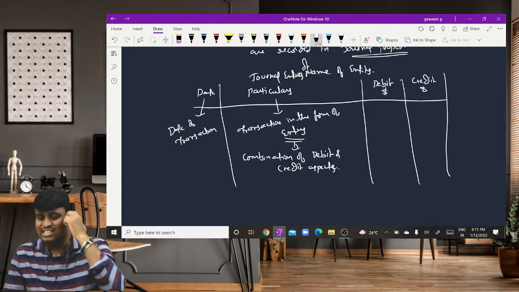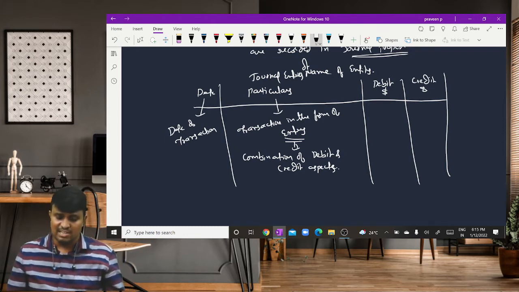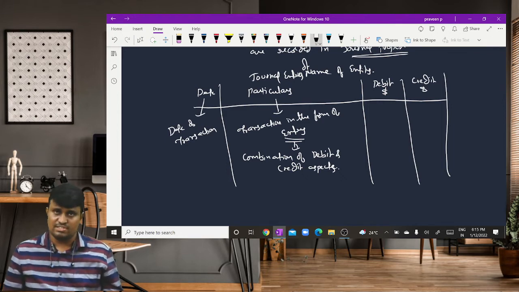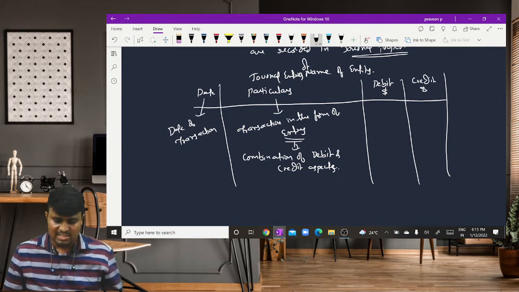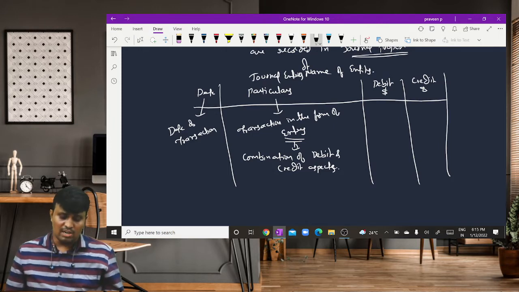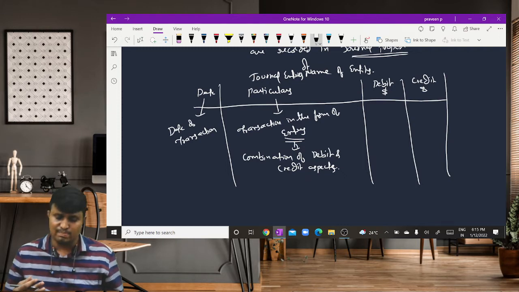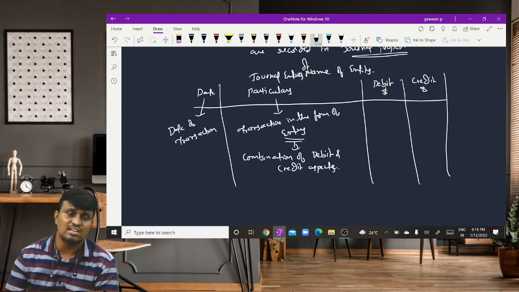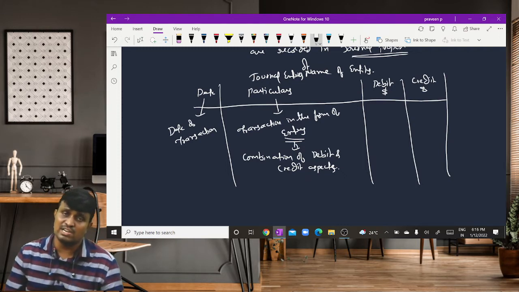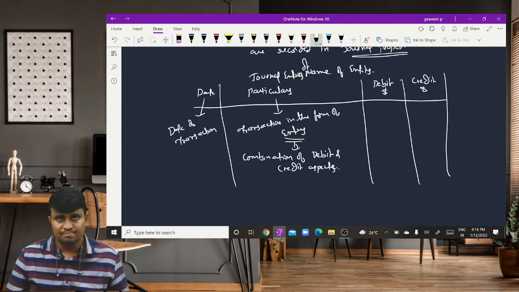How to identify the debit and credit aspects of a particular transaction? We already discussed, using two approaches: one is the traditional approach and the other is the modern approach or accounting equation approach. Based on either approach, we can identify the transaction. First we record the debit aspect starting with the word Dr, and next we record the credit aspect starting with the word Cr.